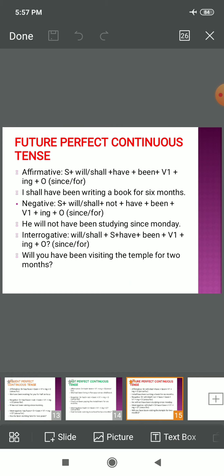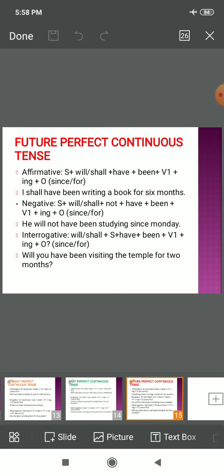So negative, not will be added, nothing else, no more additions, children. But remember, not will be inserted between will, shall and have been. Sentence structure, I am repeating, sentence structure is very, very important. He will not have been studying since Monday, right? So you cannot say he will have been not studying. No, that's an incorrect utterance. He will not have been studying since Monday, right?